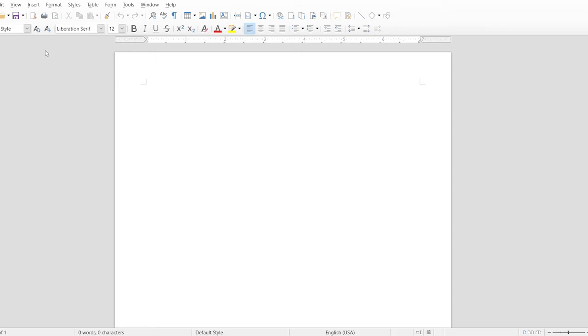So when working with LibreOffice and you want to use one of the templates that are available, you would go to File in the upper left-hand corner. And instead of just clicking on New, you would go to the flyaway menu that appears and choose Templates. You can see there are a lot of built-in choices that are available here for new things that you can make. We want to go to the Templates and see what's available there.